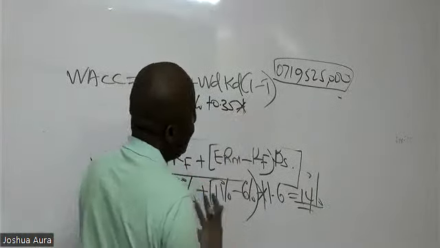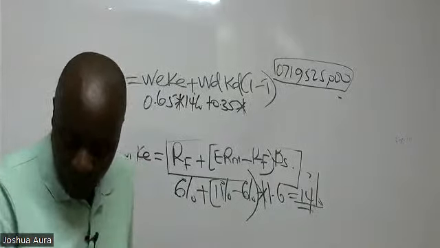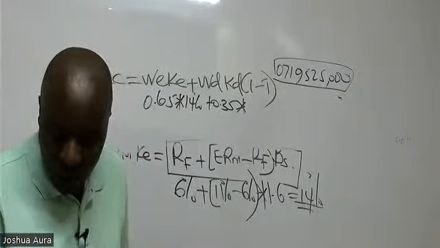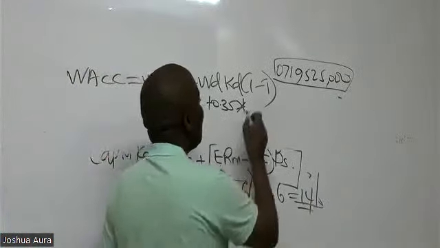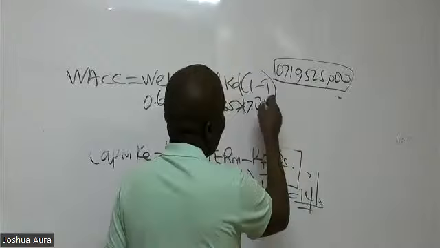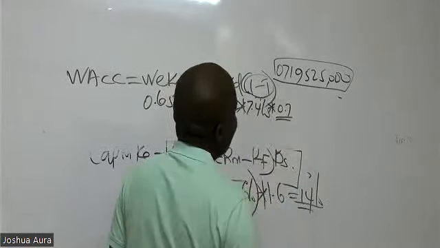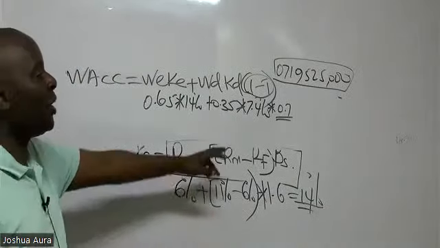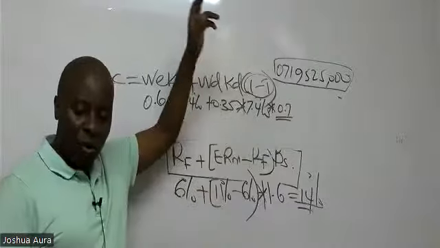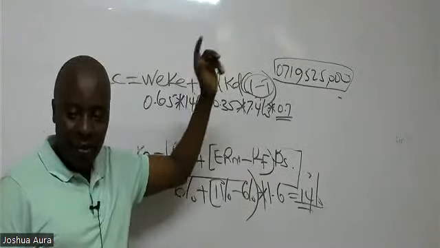Cost of debt has been provided to us in the last paragraph, where they've given us a cost of debt of 7.4% before tax. It means I must adjust it for tax by multiplying this 7.4 with 0.7 that we got earlier on.